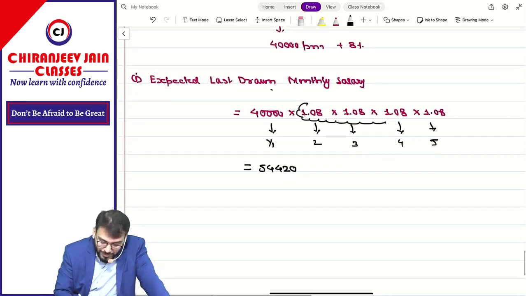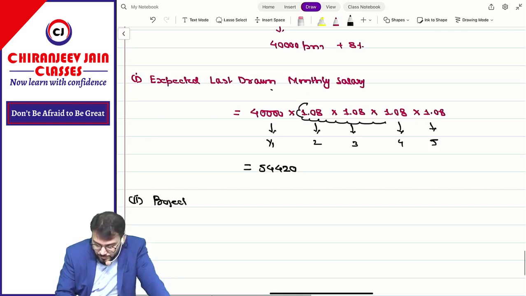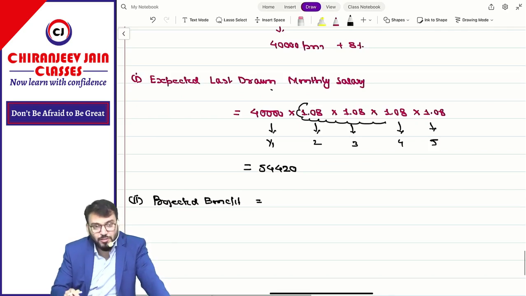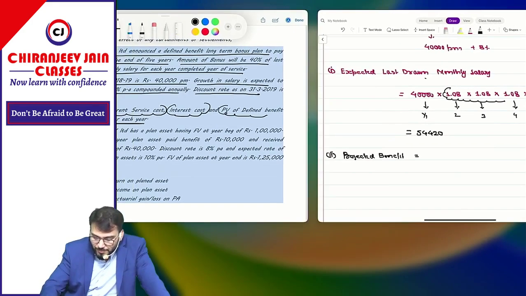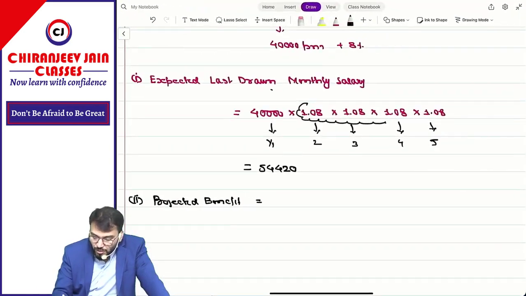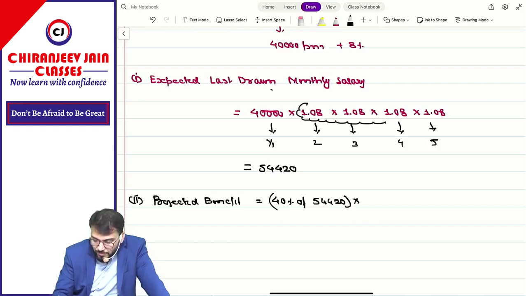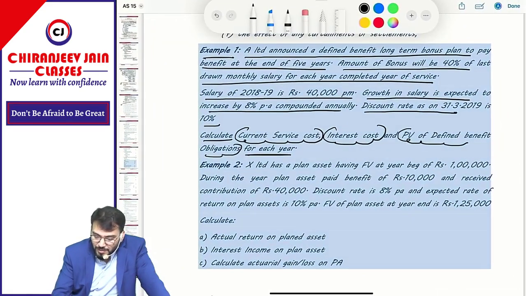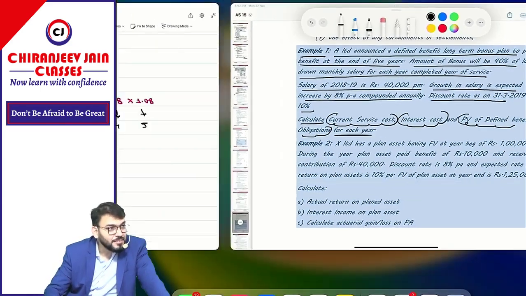Now, point number 2, what will be the projected benefit? Projected benefit means the benefit payable on retirement. So what percentage have they said? 40% of 54,420 for each completed year of service, means 5 years, so into 5.